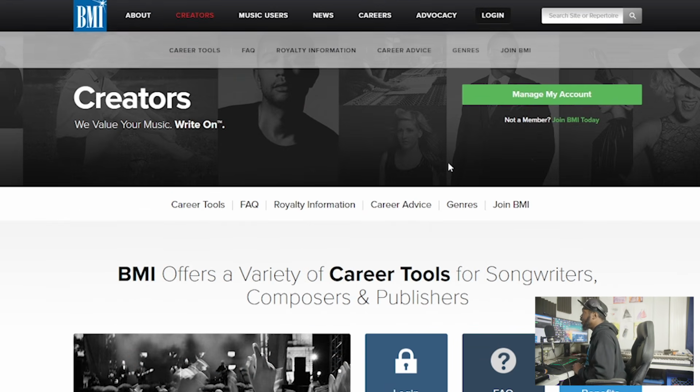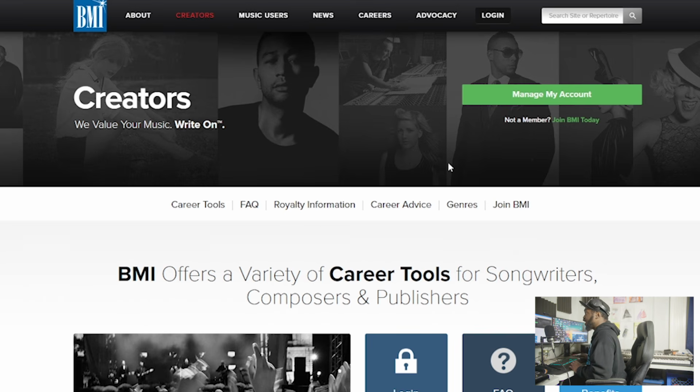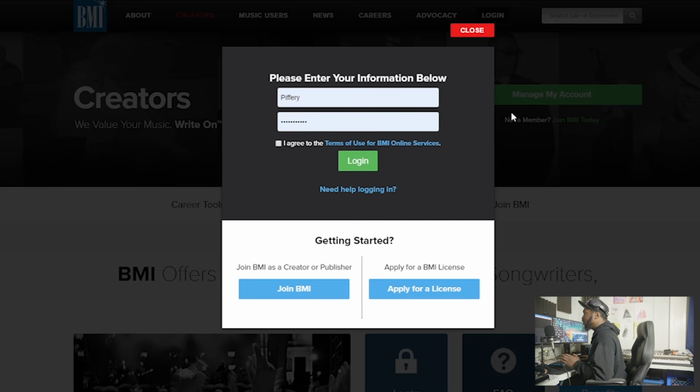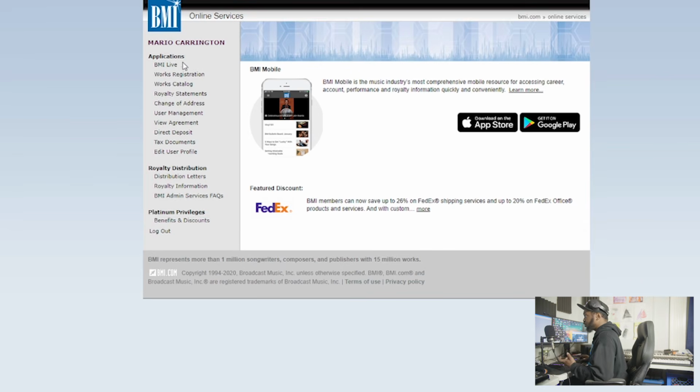Let's come back over here and we're gonna open up the creators tab. So if you're already set up and registered, and they already took everything they need from you, you're gonna come here and log in. Once logged in, you're gonna click here, I agree to the terms, and log in. Then they're gonna give you these options, like work registrations. So you're gonna come here to your work registrations.